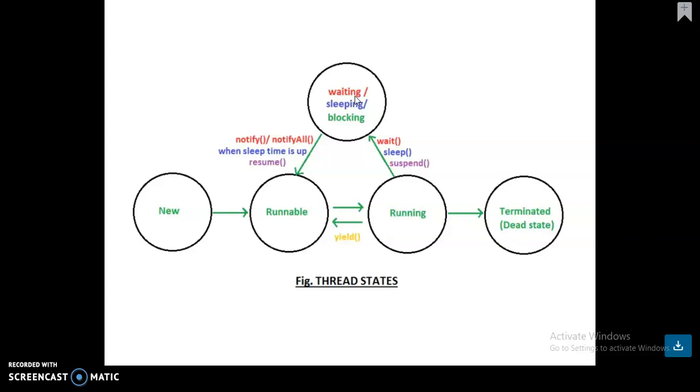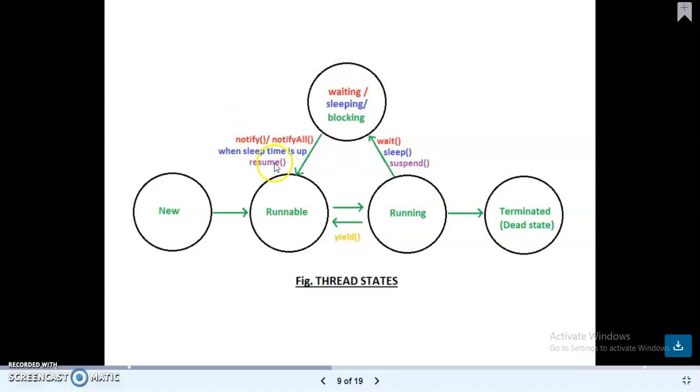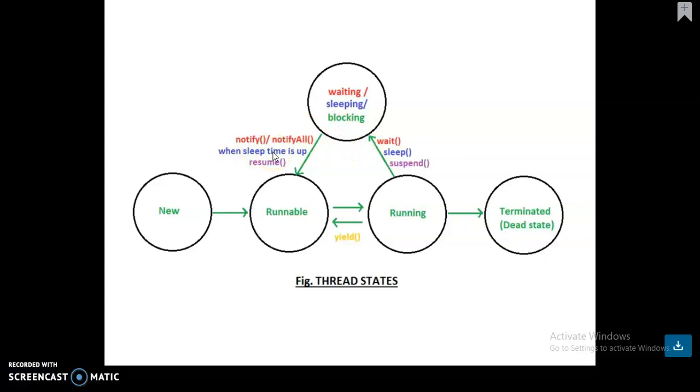And then suspend and resume. The thread class has a method suspend to stop the thread temporarily, and the method resume to restore the thread at the point at which it was halted. Okay. Here you can see the resume and the suspend methods also. The thread class has a method suspend to stop the thread temporarily, and the method resume is used to restore the thread where it was halted.